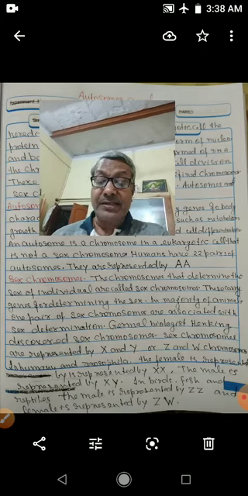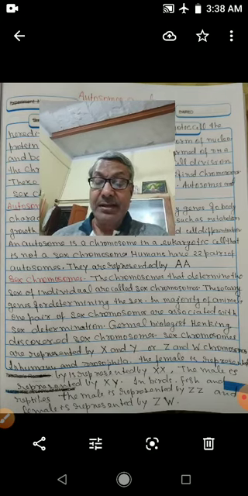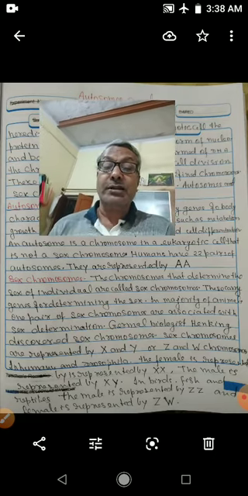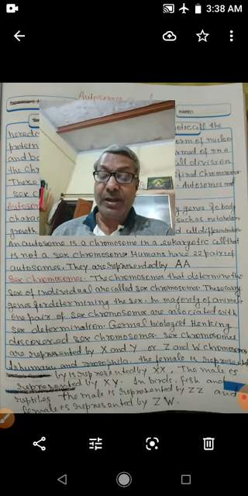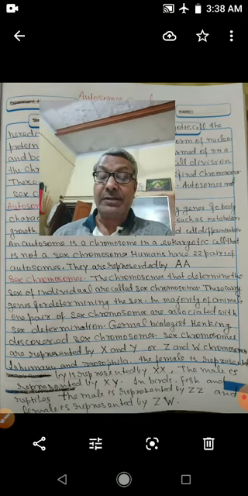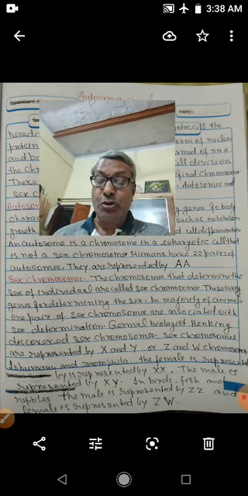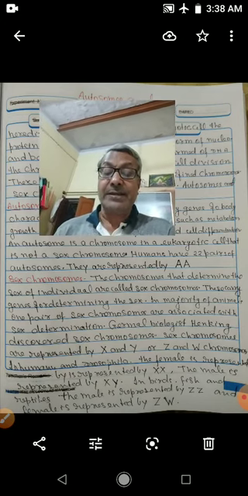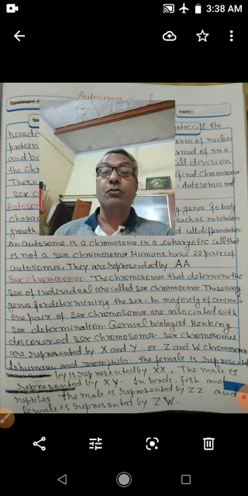Like this, in birds, fish and reptiles, the male is represented by ZZ. Therefore, in these, males are homogametic. Males produce only one type of gametes, but the female is heterogametic because the sex chromosomes of the female are represented by ZW. Therefore, females produce 50% eggs with Z chromosomes and 50% eggs with W chromosomes.